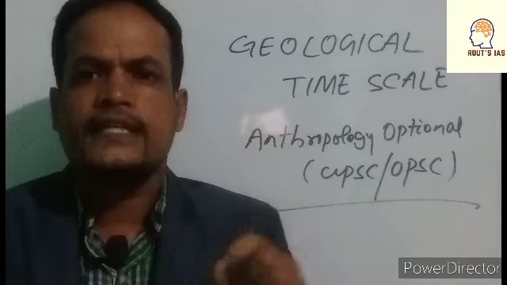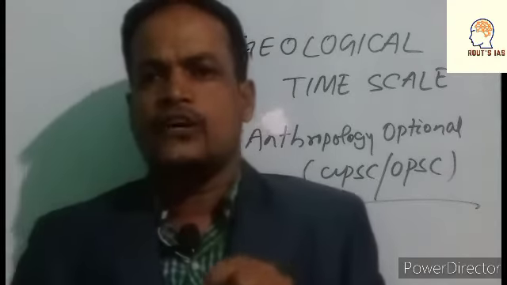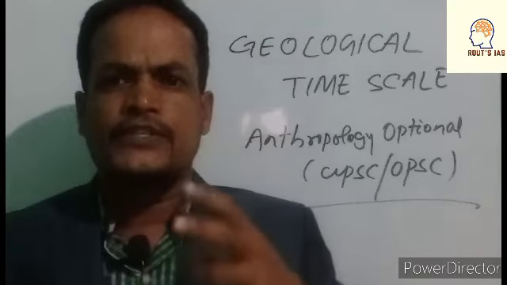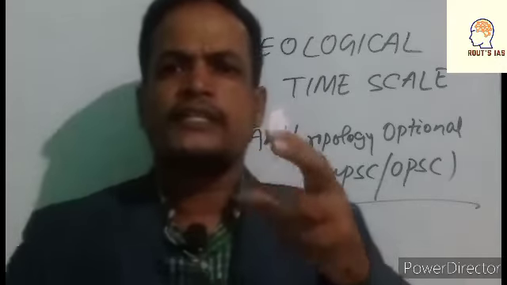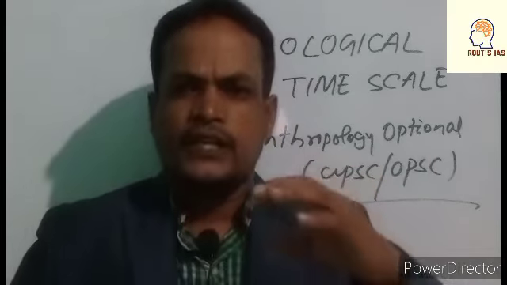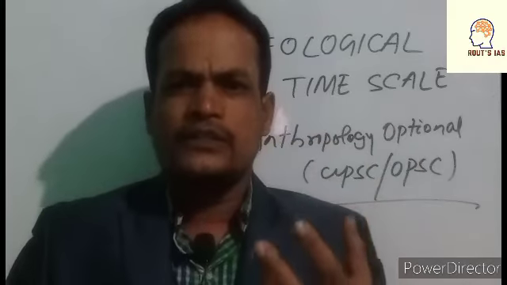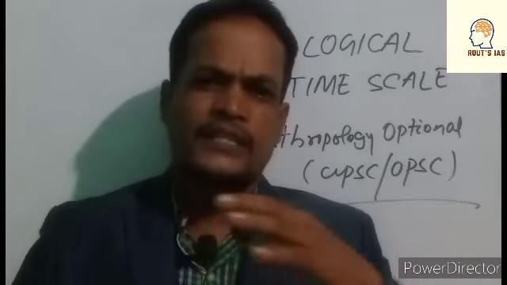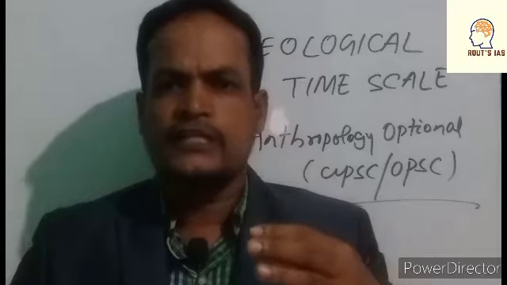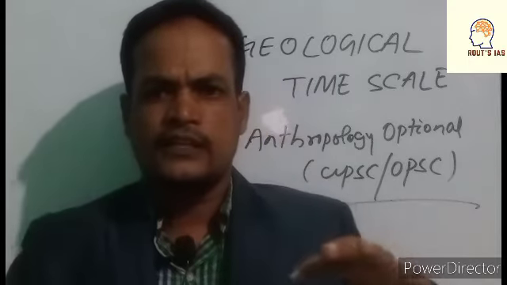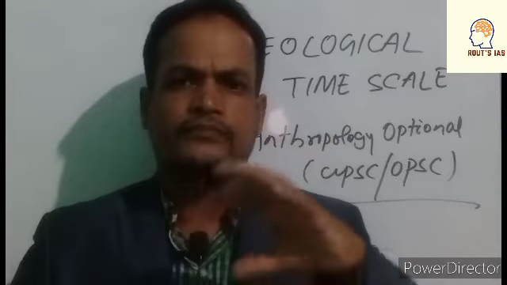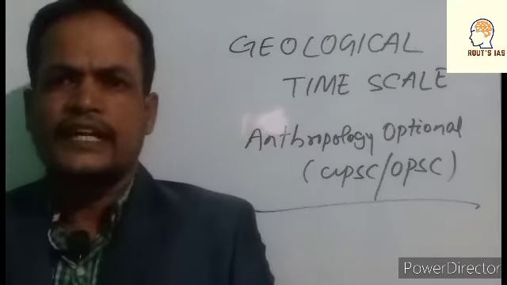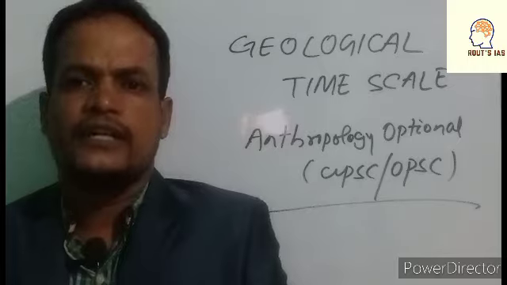In order to understand the activities of this Earth, the history of Earth, the evolution of organisms, different natural calamities, formation of different organic products, or fossilization, the study of fossils, carbonization, these are different types of activities which are going on inside the earth crust.